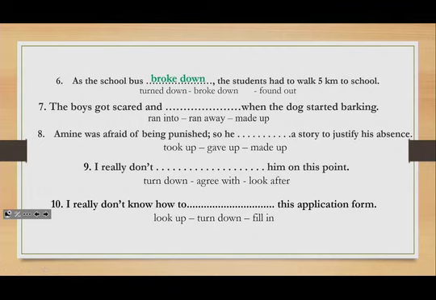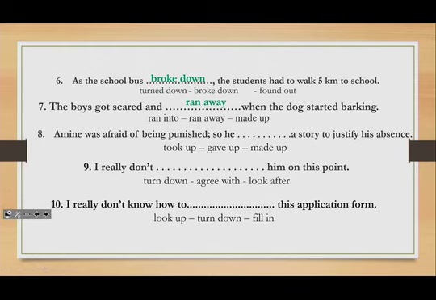Number 2, the boys got scared and blank when the dog started barking. So the correct answer is run away, because when the boys see a dog coming at them, of course, the logical action here is to run away, so as not to be caught by that dog.